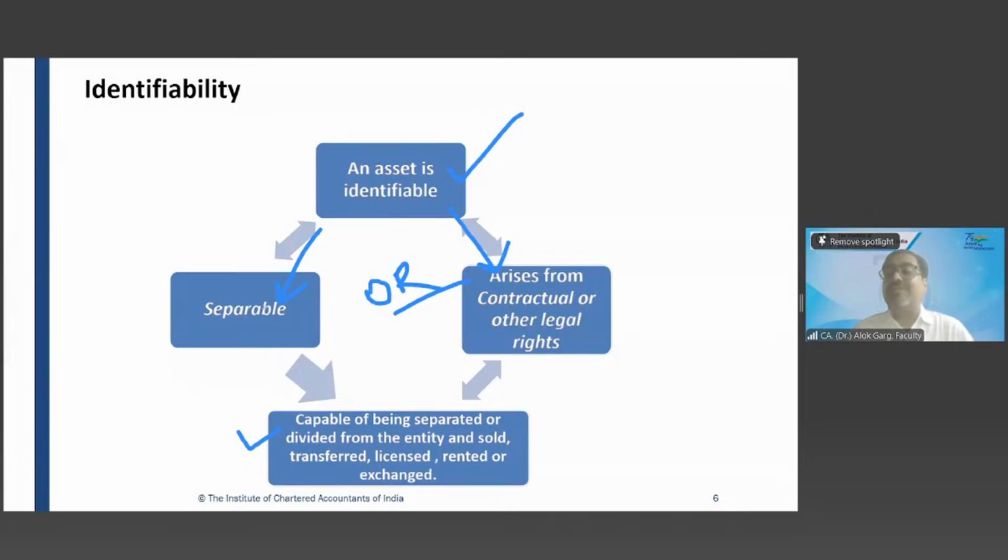So if an asset is not identifiable, it cannot be capitalized as an intangible asset. That is why internally generated goodwill is not capitalized, because it does not meet the definition of separable.